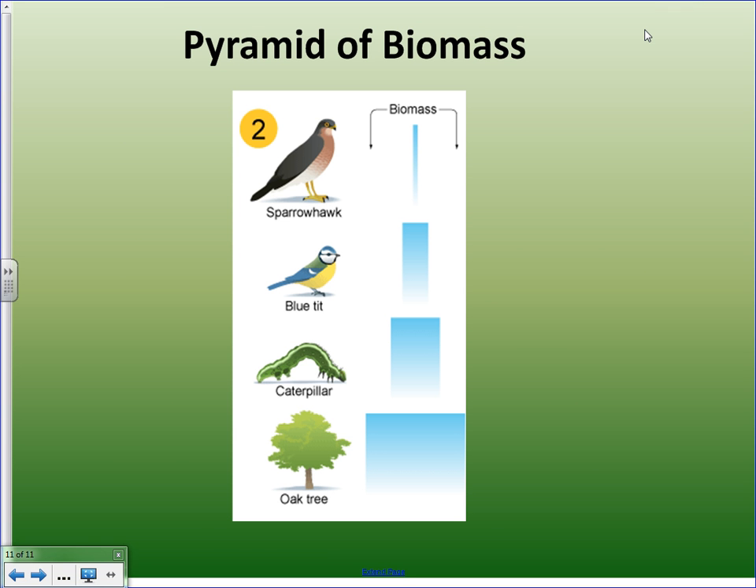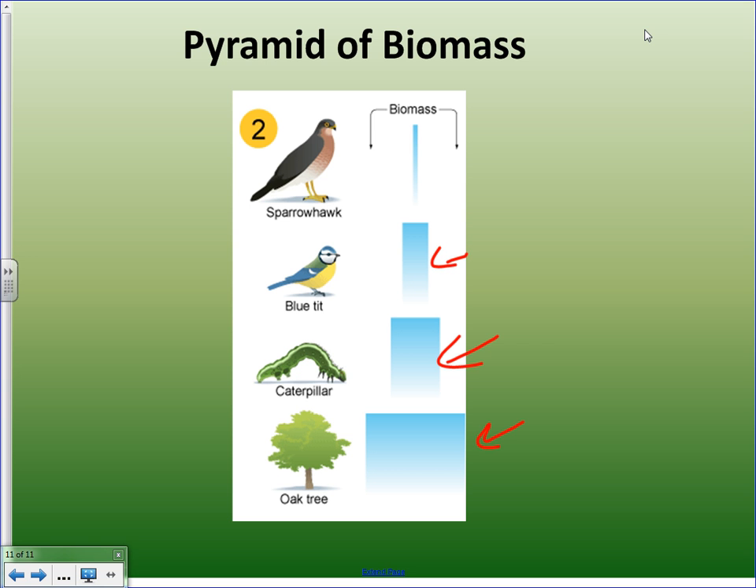So here's an example of a pyramid of biomass. And so you'll notice that at the bottom of the pyramid there's a lot of different plants that are available. In this case this is oak trees. So we find a lot of oak trees in a forest, and they would support a smaller number of caterpillars. Now there's still going to be more caterpillars than there will be this bird here.